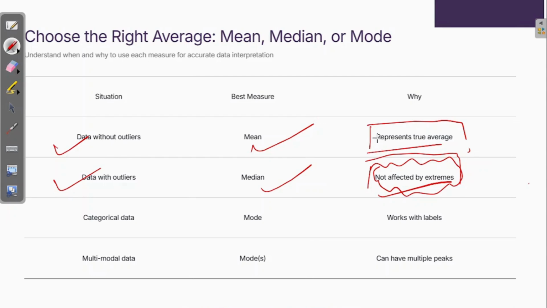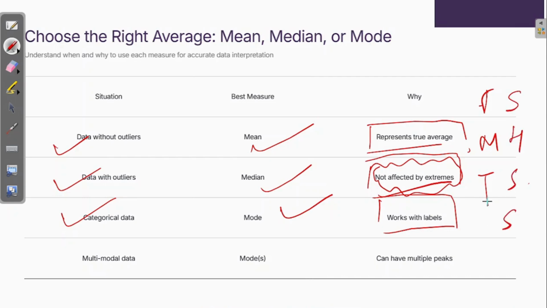It chooses the median value. When you have categorical data like male, female, transgender, India, Pakistan, US, America, or I would say 3 BHK, 2 BHK, 1 BHK, sedan car or hatchback or SUV, or any kind of category, color, red, blue, green, white, you can take categorical data and you can take mode because it works with labels. Labels mean this person is female, this person is male, this person is transgender, he loves SUV, he loves hatchback, he loves sedan, he loves small cars, all those things.